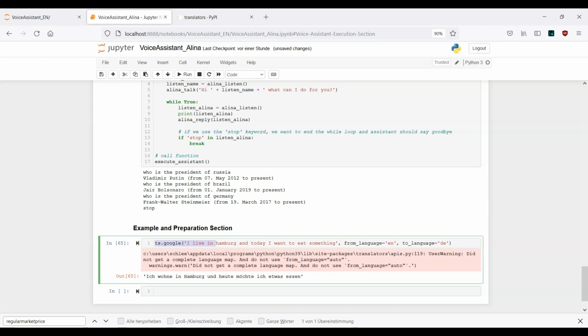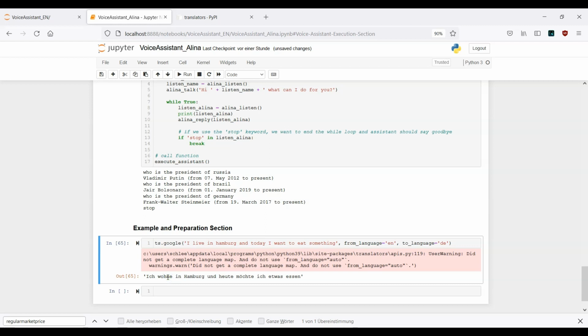Actually, it can work, or actually does work, as you see, but we want to have, let's say, an interactive voice assistant. And here, what I would recommend is the following. Once we have translated this sentence, I also want to have a German pronunciation, because now, if this input will be the same and I get back this sentence, which is correct, but with the English pronunciation, this will just sound horrible. Okay, this is what I want to tell you.